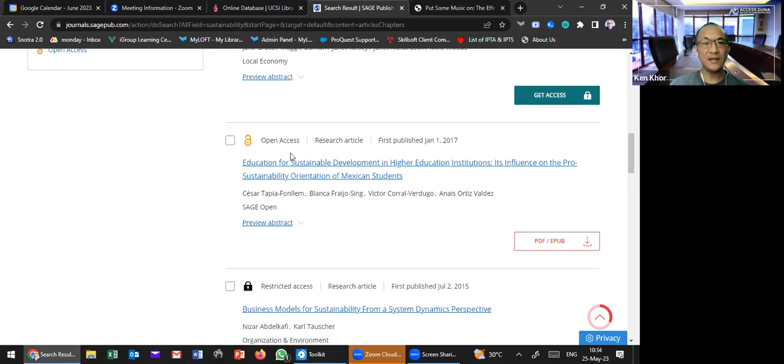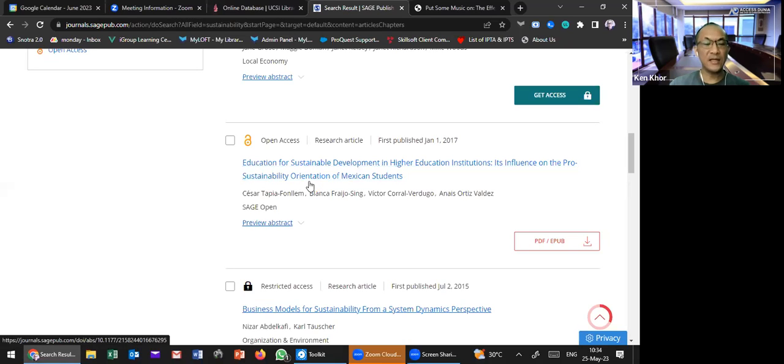Hybrid journal means this journal publishes open access articles and also paid articles, which is the traditional way. So for one journal, they have two models, traditional, which you need to pay for, and also open access. That one we call a hybrid journal.